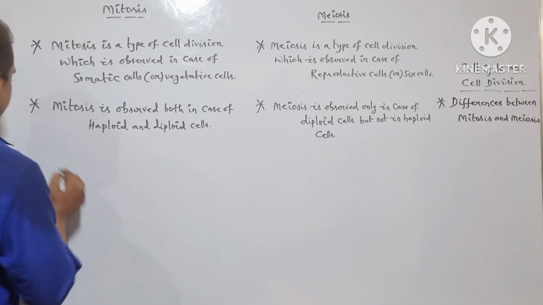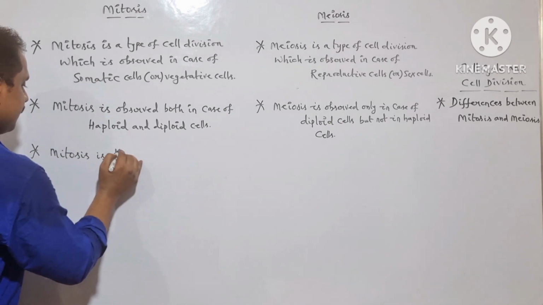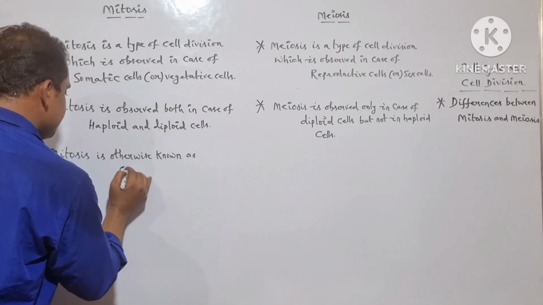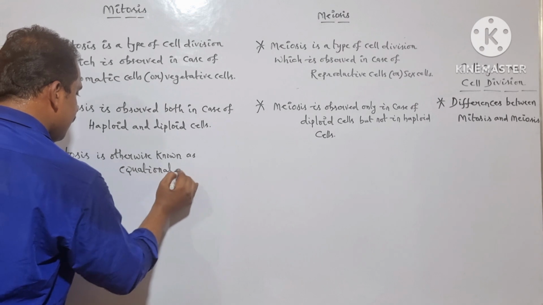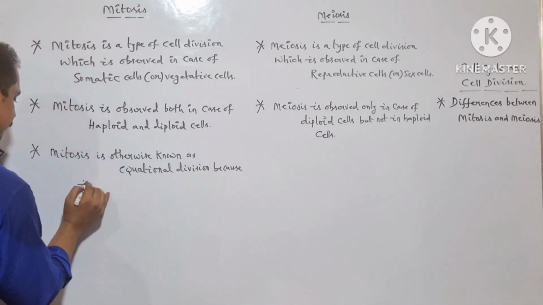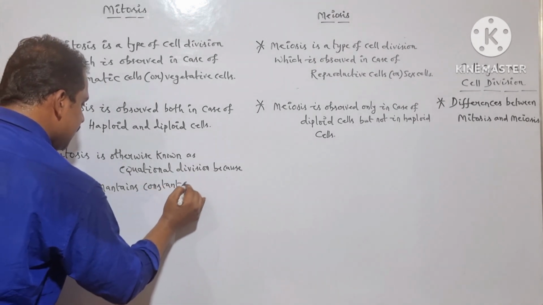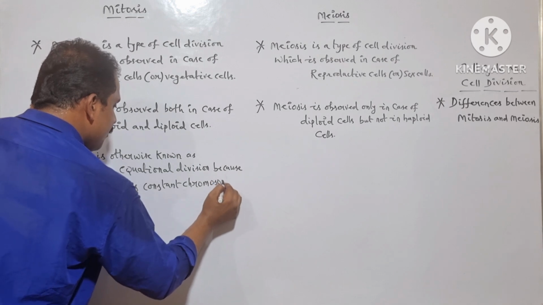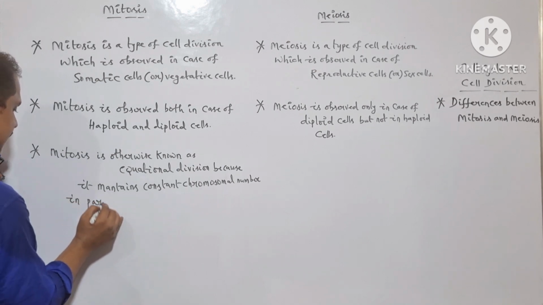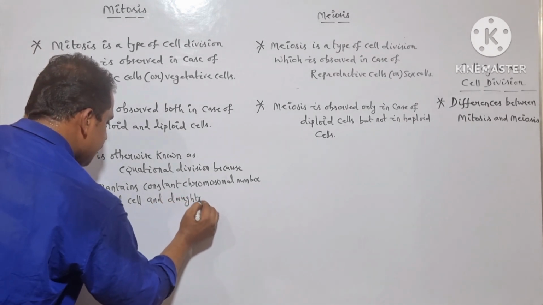So let me write it here. Mitosis is otherwise known as equational division because it maintains constant chromosomal number in parental cell and daughter cell.